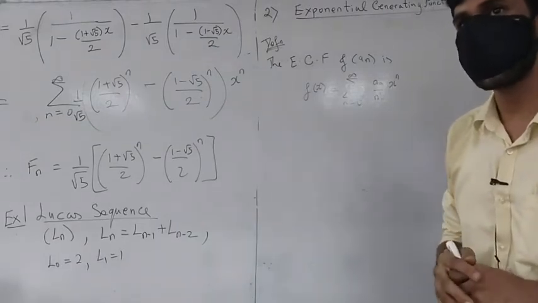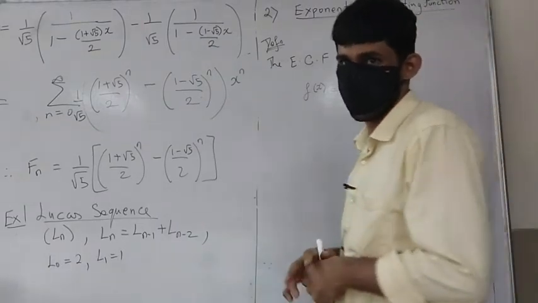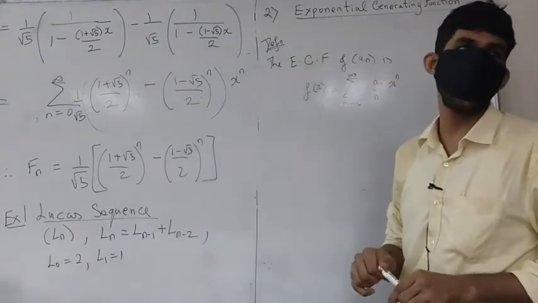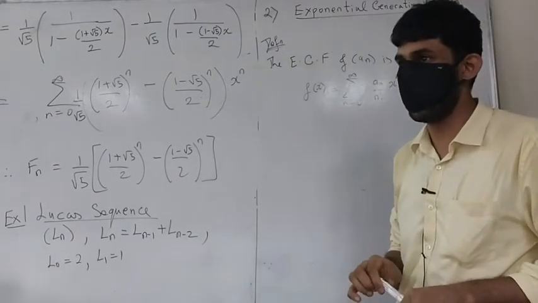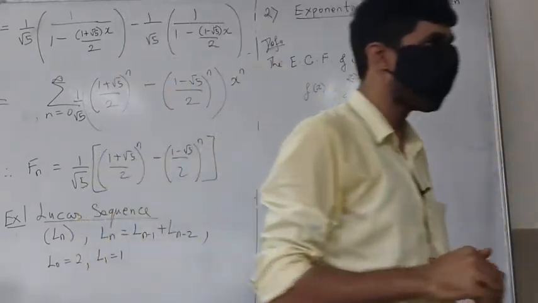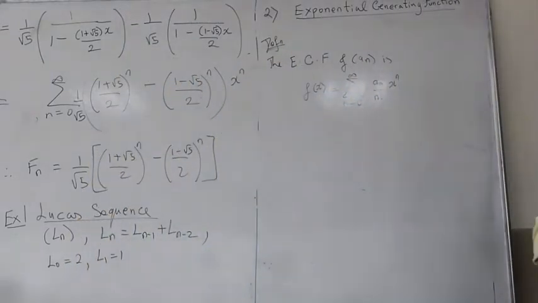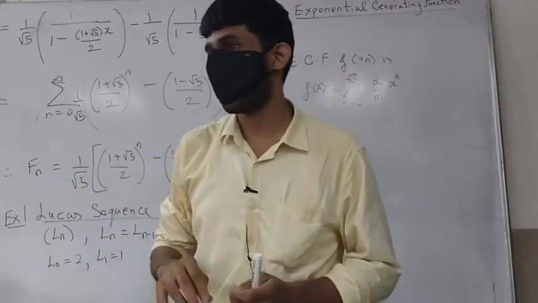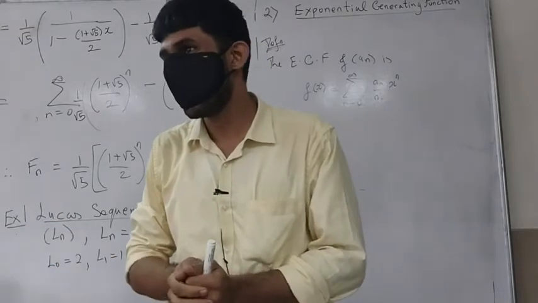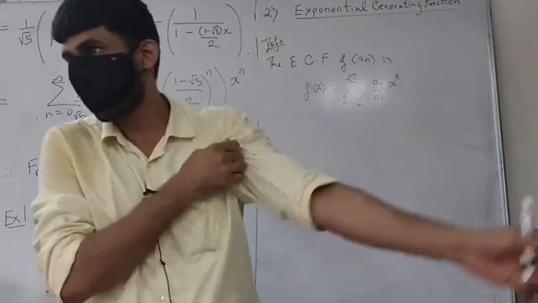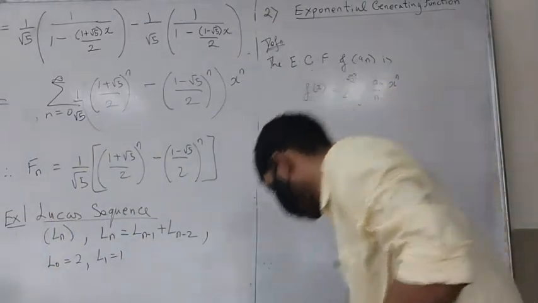So it seems that for some sequences, the exponential generating function is actually more useful than the ordinary generating function. One example of that is dn. Let's find the closed form of dn. Very easy. The closed form for the generating function of dn is actually very easy, not like the work we have done in the previous case.